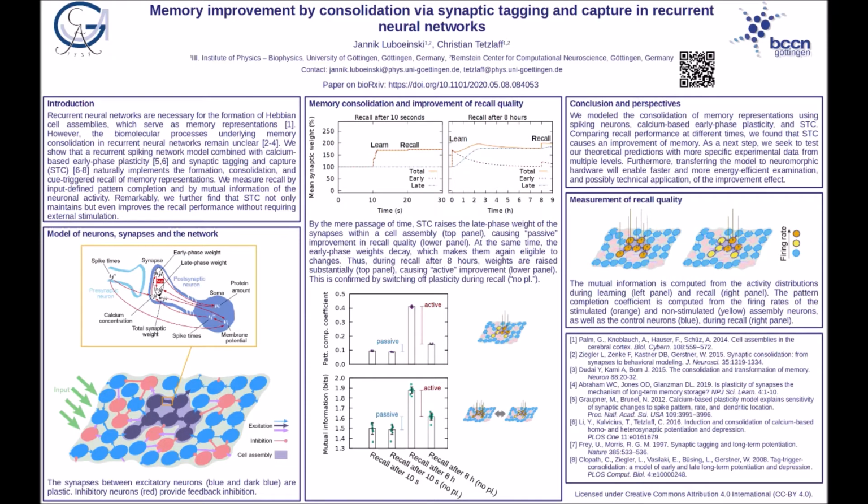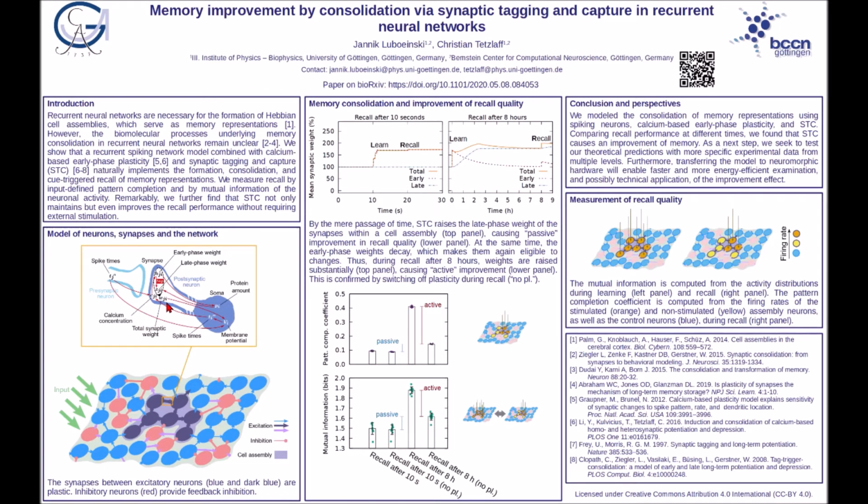The neuron and synapse model that we use is shown on the left-hand side of the poster in the orange box. A leaky integrate and fire model accounts for the membrane potential and spiking of neurons. Postsynaptic calcium elicited by pre- and postsynaptic spikes drives early phase weight changes. Sufficient early phase plasticity then triggers somatic protein production, and if a synapse is tagged and proteins are abundant, proteins are captured, which finally alters the late phase weight. The total strength of a synapse results from the sum of its early and late phase weight.